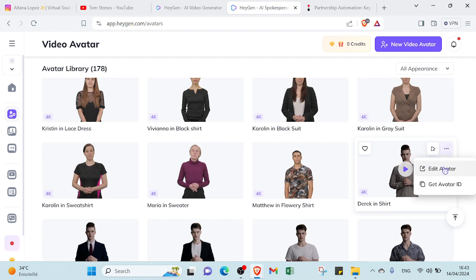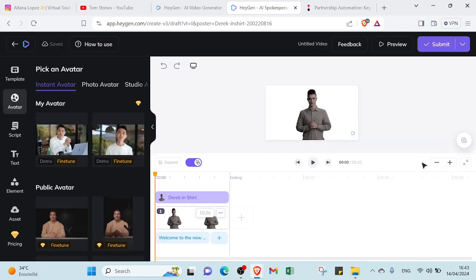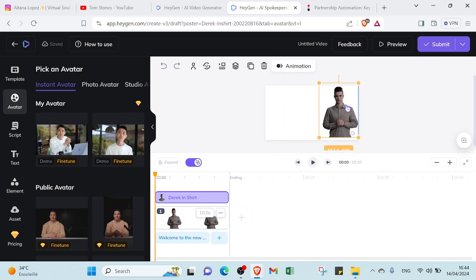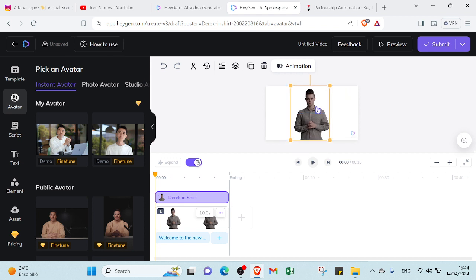This three dot is if you want to edit the avatar, if you want to get the avatar ID. This one is if you want to create videos. So we're gonna click here and we're gonna click on the landscape if you want to start on YouTube. As you can see, there's various options. So this AI character, if you want to put it on the left, if you want to put it on the right, and if you want to put it in the middle too.